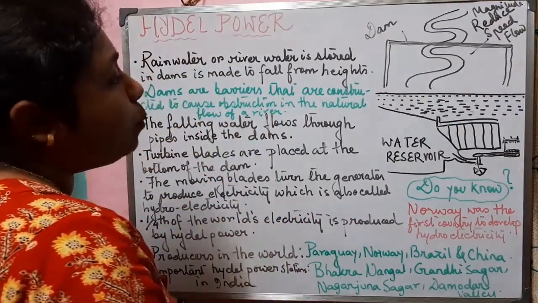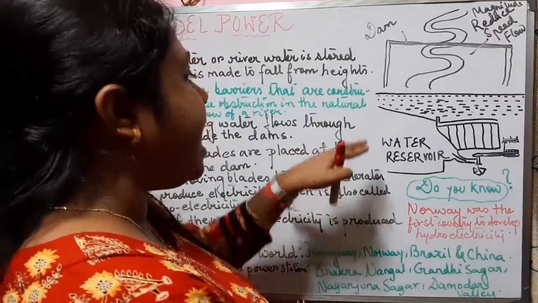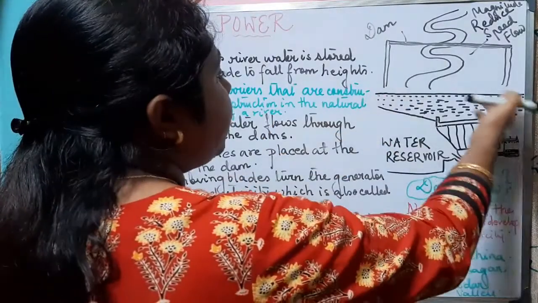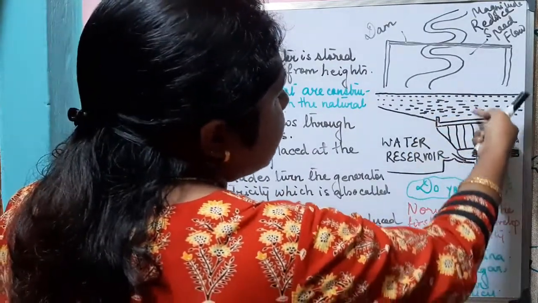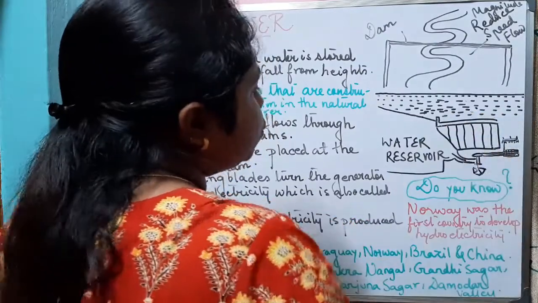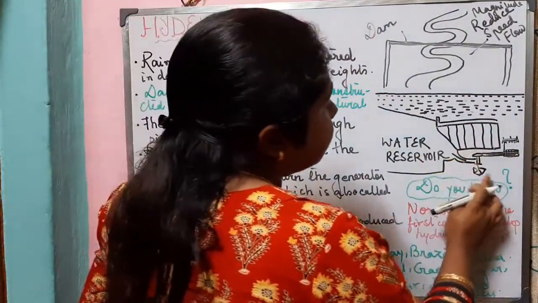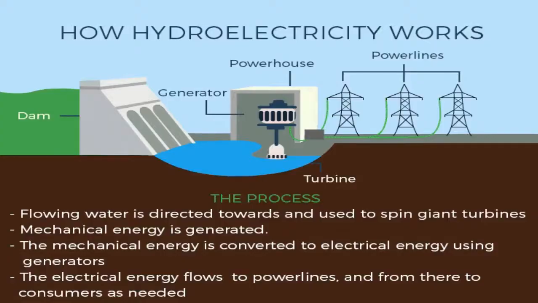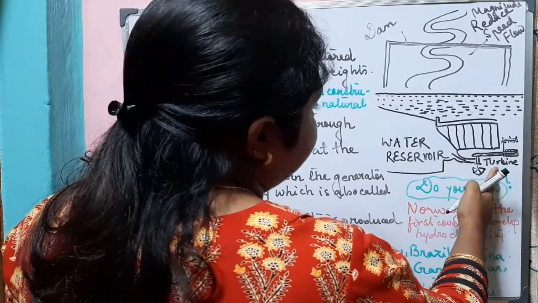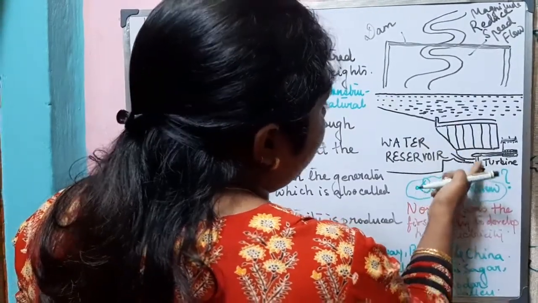Now how do we obtain hydropower? Let us understand with the help of this diagram. The falling water flows through the pipes inside the dam. So here we have the pipes through which the falling water flows. Just at the bottom of the dam we will see a turbine. You can see this is a turbine. So a turbine is placed at the bottom of the dam. And what happens when the water falls on the turbine?